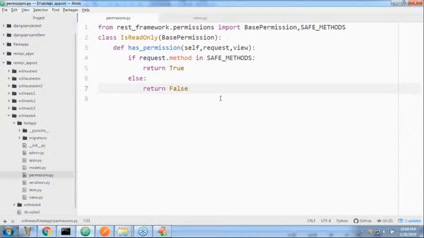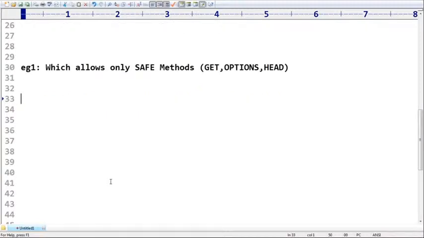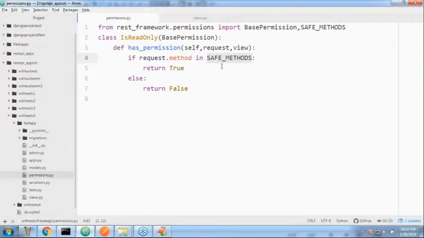All the people are in a position to understand, right? Okay. Now I want to go for one more custom permissions class. Instead of taking safe methods, I will define all the required methods inside a list. Now if request.method is in allowed methods, then return true, else false.